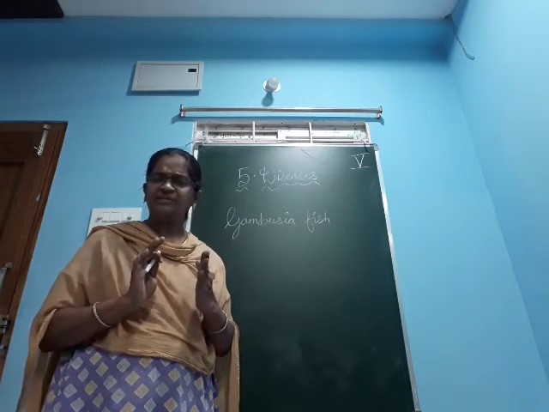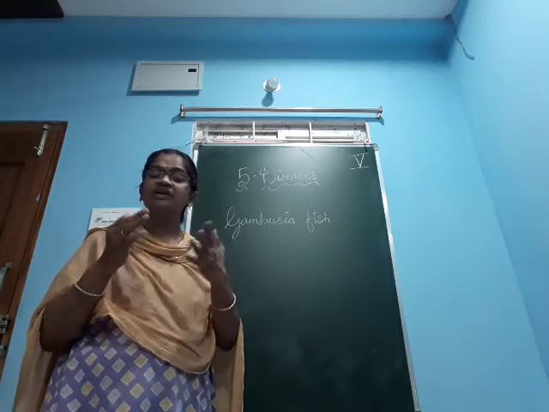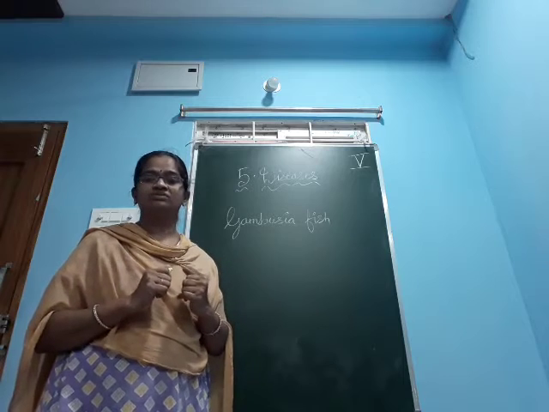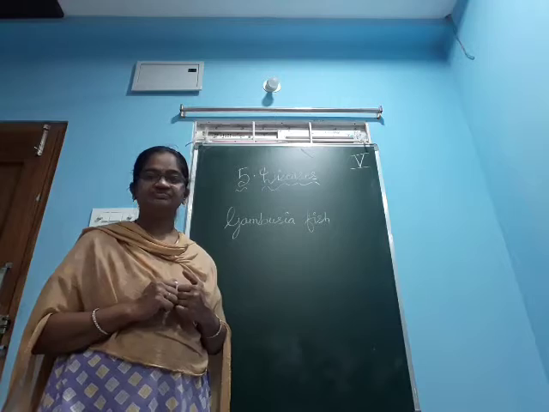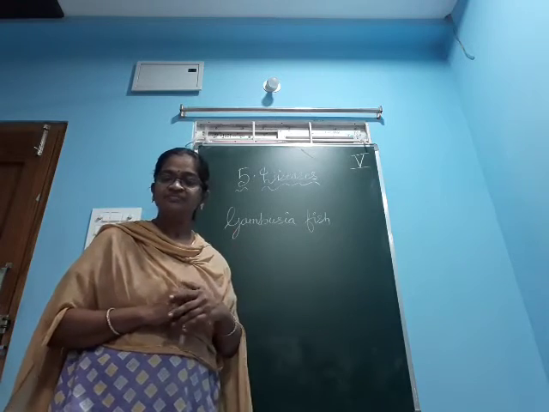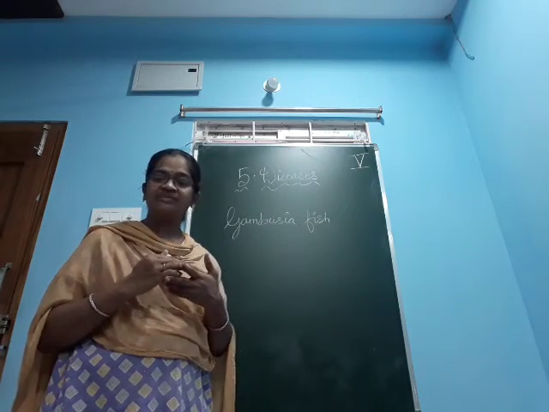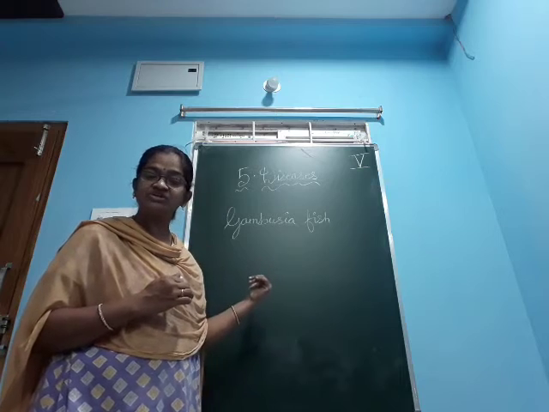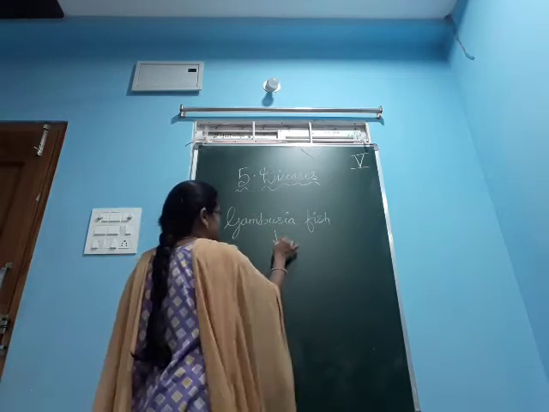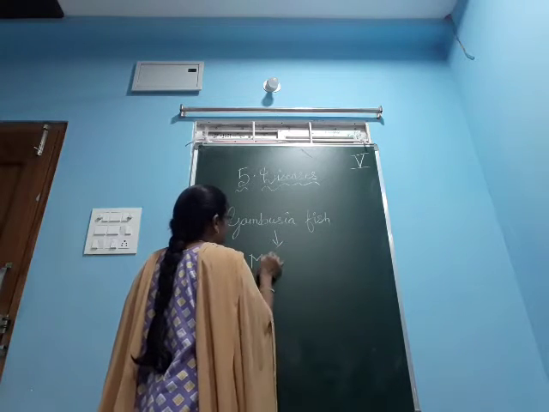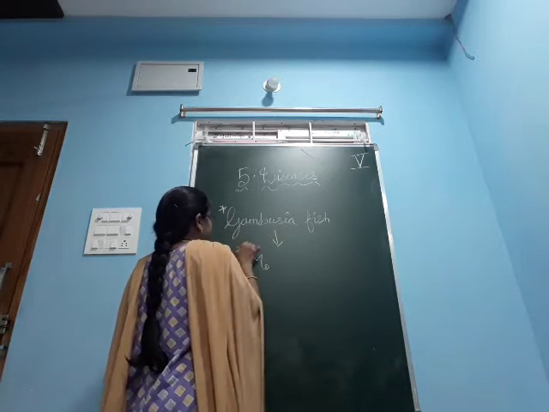Okay, here what is happening? Once upon a time, in the earlier days, it was used as a measure to control the population of these mosquitoes, but nowadays we are not using it. They used this Gambusia fish, which is commonly called the mosquito fish. This is also important for GK.